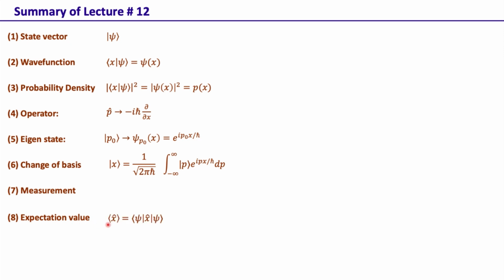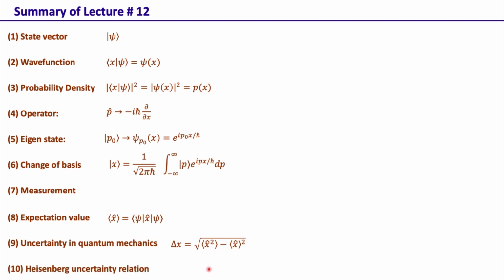The expectation value of an operator is given by this formula, where psi is the state and x the operator. Then we have uncertainty in quantum mechanics, which is defined in terms of the expectation value of the first moment of x and the expectation value of the second moment.